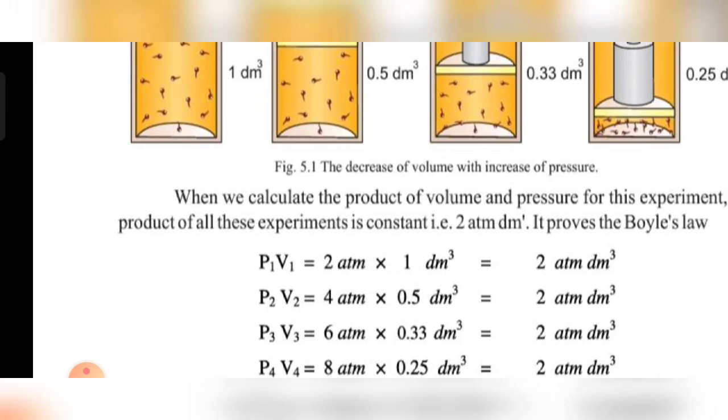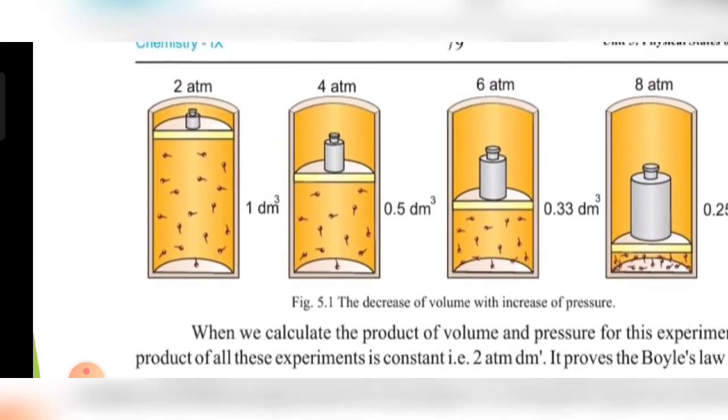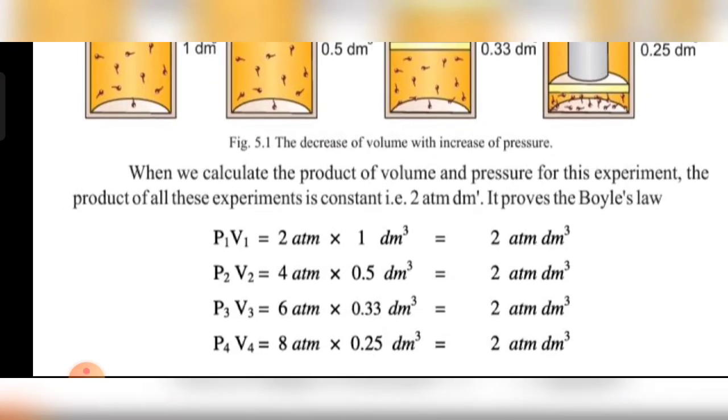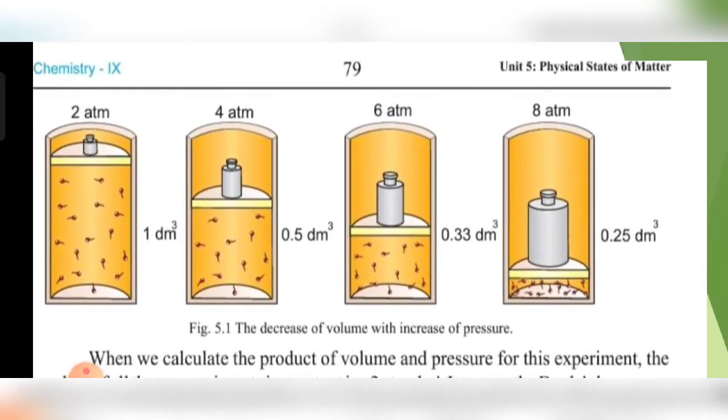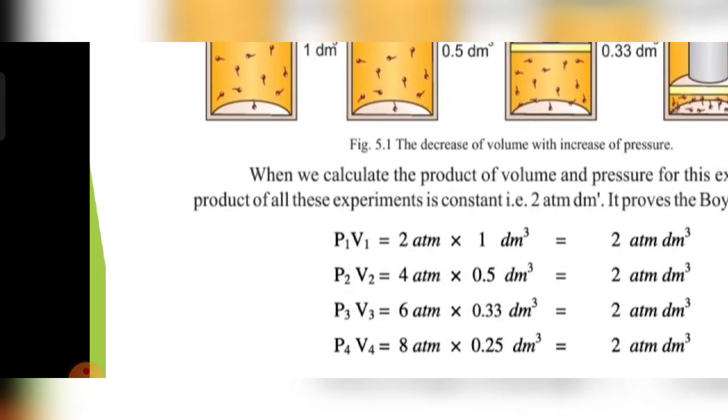When we multiply 4 atm by 0.5, which is the second cylinder reading, and P3 for the third cylinder reading and P4 for the fourth cylinder reading, 6 atm multiplied by 0.33 is 2 atm dm cube, and when we multiply 8 atm by 0.25 dm cube, the product of pressure and volume is 2 atm dm cube.